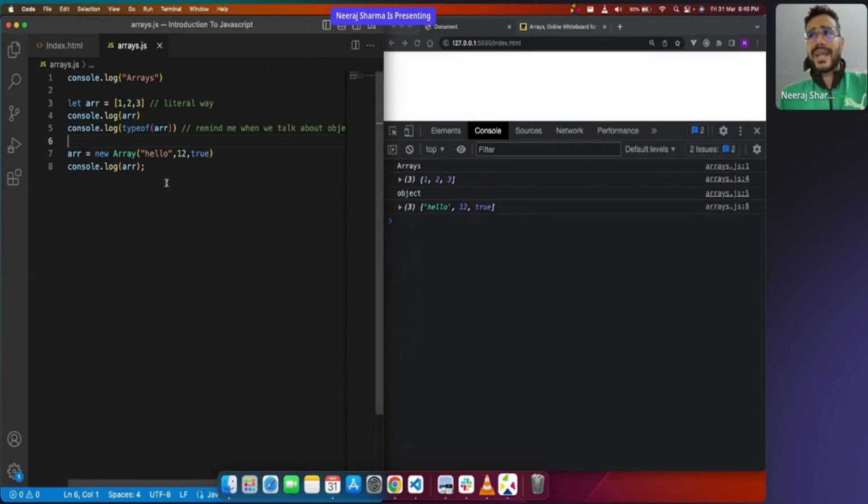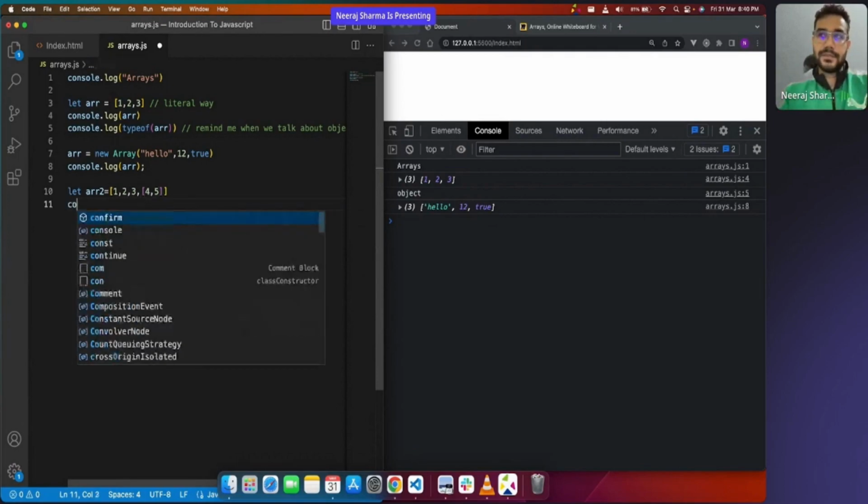Cool. Now, as I said, an array can actually contain any type of element, right? That is what I told you. That means an array can contain an array also. Let's see this. Consider that I created an array, let's call it let arr2. In this, I'm going to put 1 comma 2 comma 3 comma another array, 4 comma 5. So 1, 2, 3 are the elements, and then 4, 5.